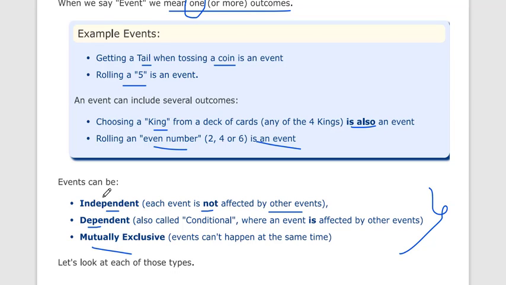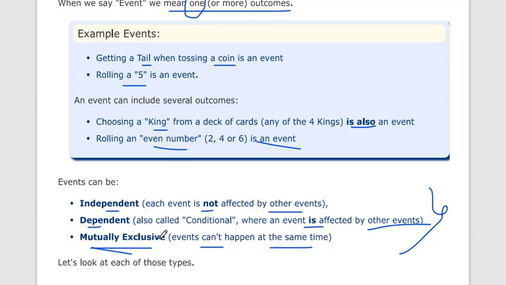It does not depend on other events. Dependent, as the word says, is also called conditional, where the event is affected by other events; it depends on the result of other outcomes. And the last is mutually exclusive: events that can't happen at the same time. We already know mutually exclusive from set theory, where we studied mutually exclusive sets. So in probability also we study mutually exclusive events, events that can't happen at the same time.